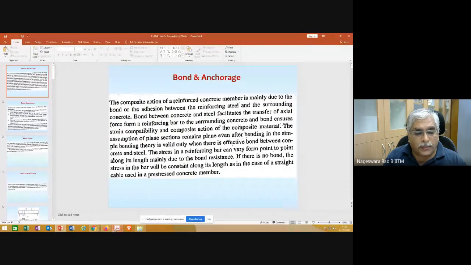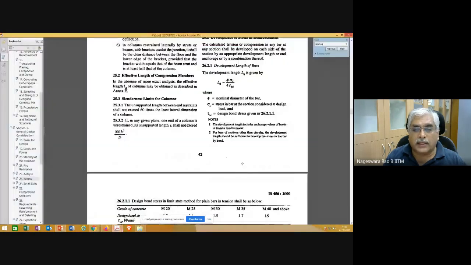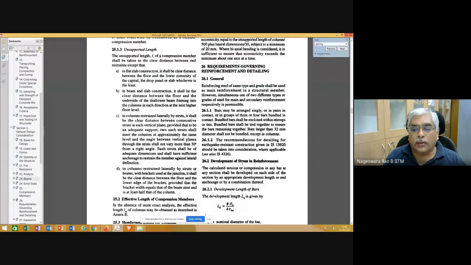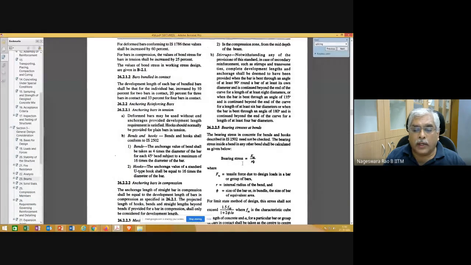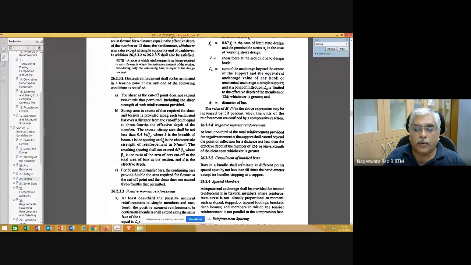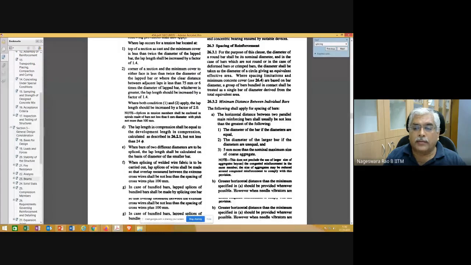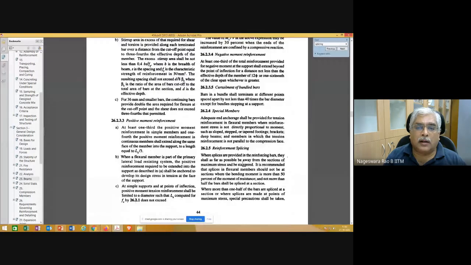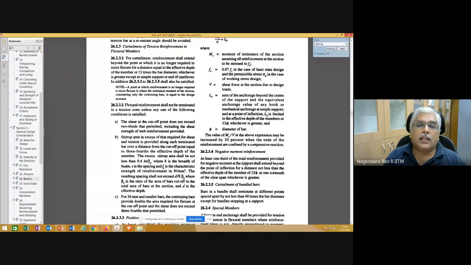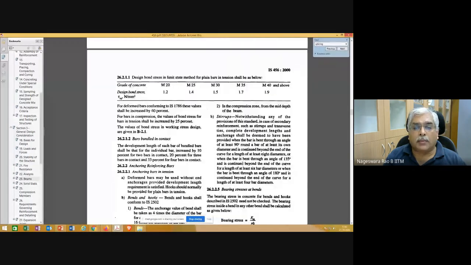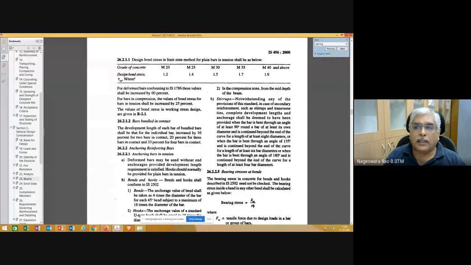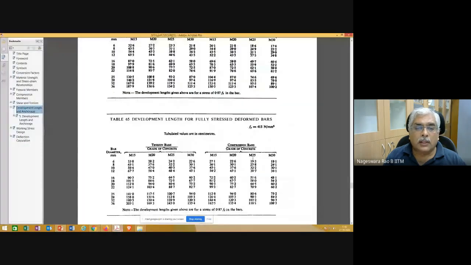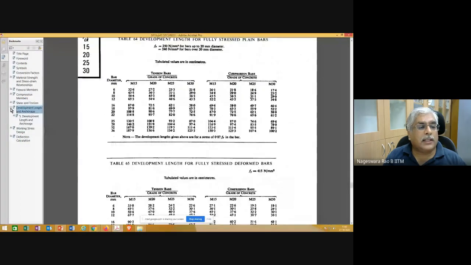If you refer to IS 456, pages 42, 43, 44, 45, these are the pages, or some of these pages, that we will be referring to as part of this topic, and also the related tables.